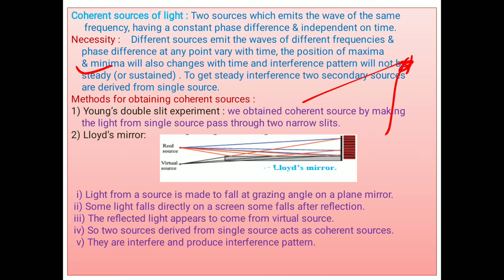Sunlight or monochromatic light is illuminated through it, and this light is incident on two slits made on another cardboard, which is kept parallel to the first one. So from a single slit we get two slits. We will discuss this experiment in the next article. In Young's double slit experiment, we get coherent sources from a single source.